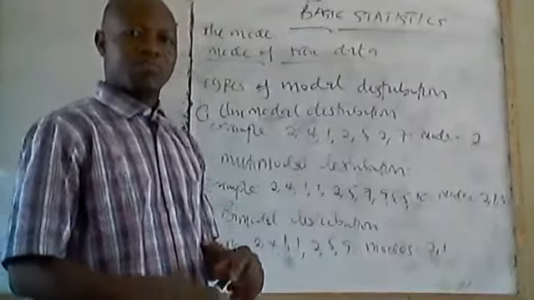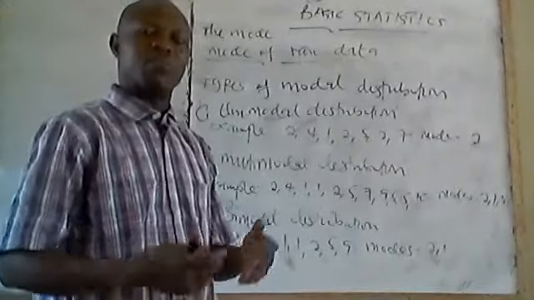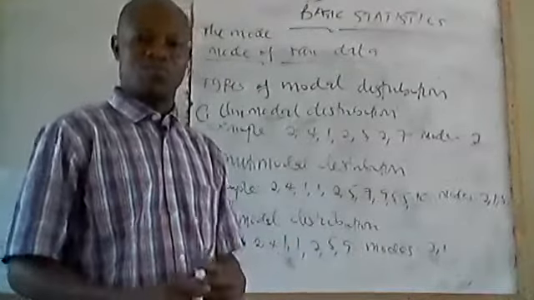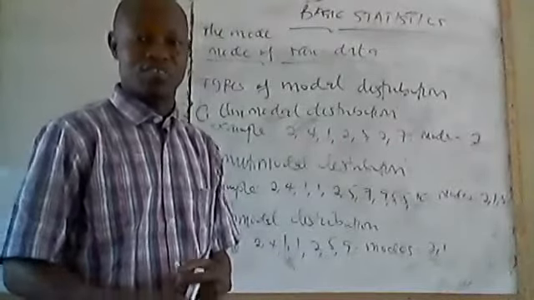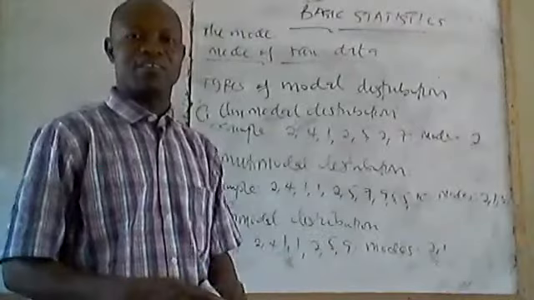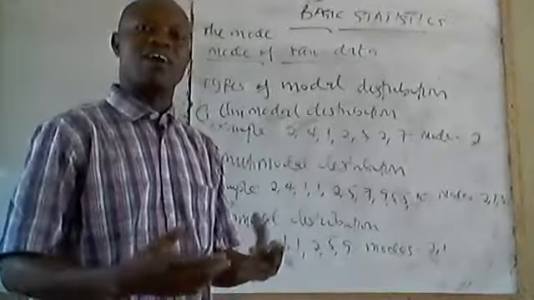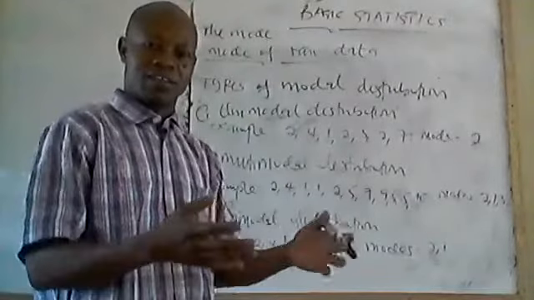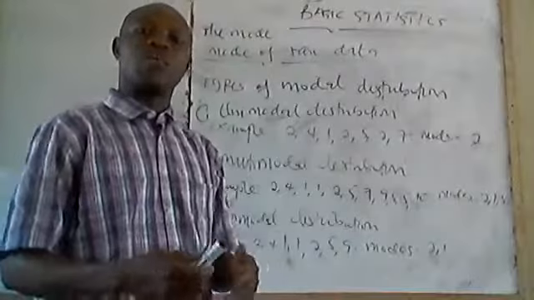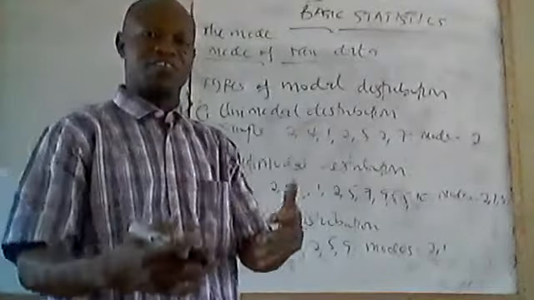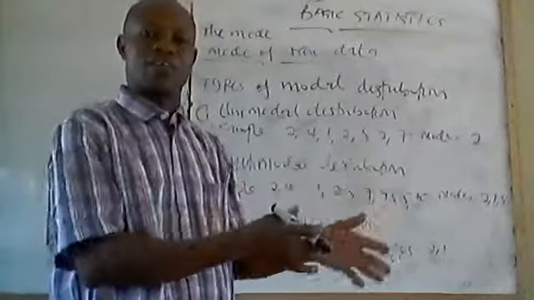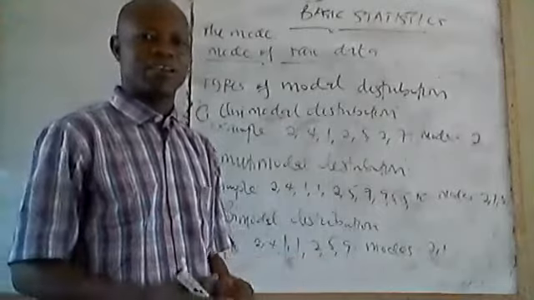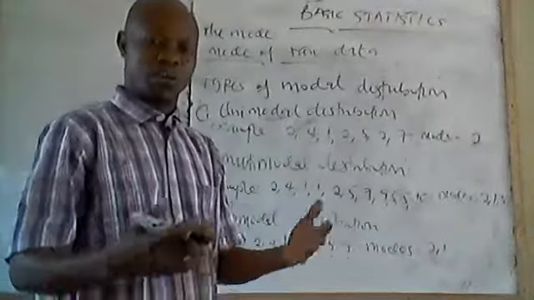So to start with, but before then, what is the mode? As we all know from secondary school knowledge, the mode of a given set of data is the observation that has the highest occurrence among all the given set. So when you are given a set of data, the observation that happens to have the highest number of occurrences as compared to the others is the mode. It's as simple as that.